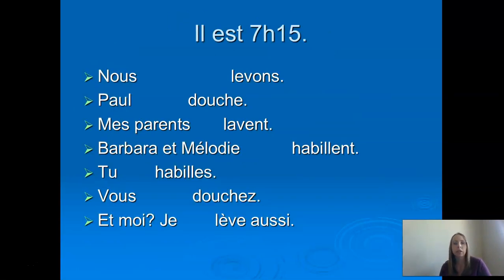So take a second here. You can even pause your screen so you can do these before the answers come up, and try to fill in the blanks. So I've already conjugated the verbs for you. You're putting what goes in those blanks. What are your choices for what goes in the blanks? Me, te, se, nous, or vous. So if you haven't paused the screen yet, do that. Work on this.